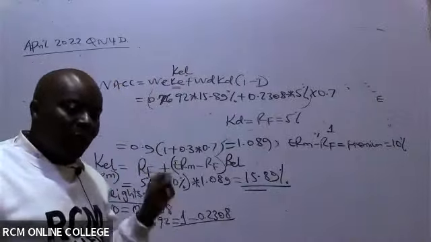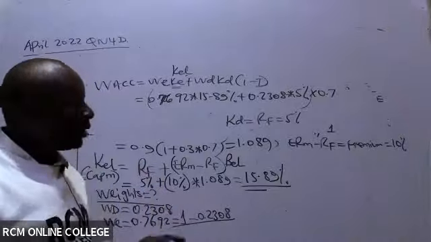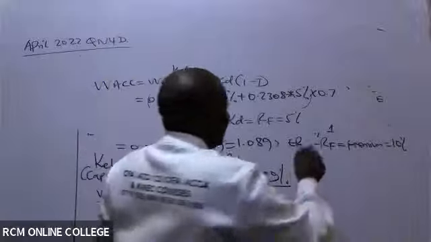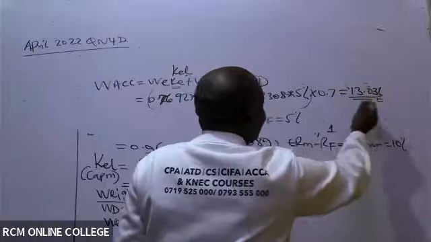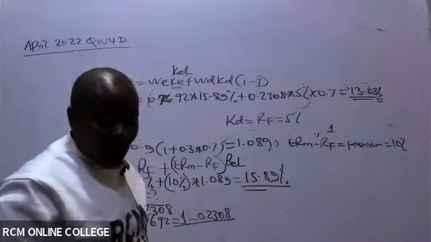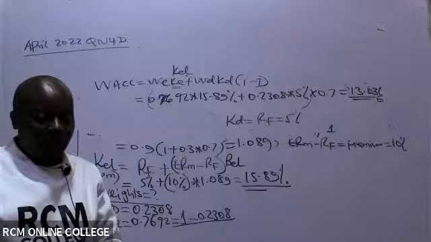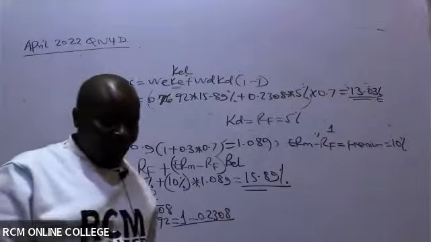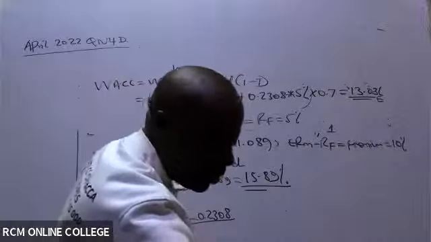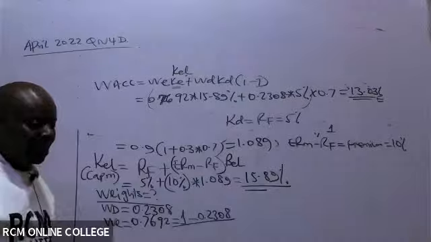It is not your calculator. It is you who is not following BODMAS. If you follow BODMAS very well, then you will be okay. I'm being told that the answer here is 13.03%. Is that the case for all of us, ladies and gentlemen? 13.03%? How I wish I would get the feedback from that student, but now they are comfortable.